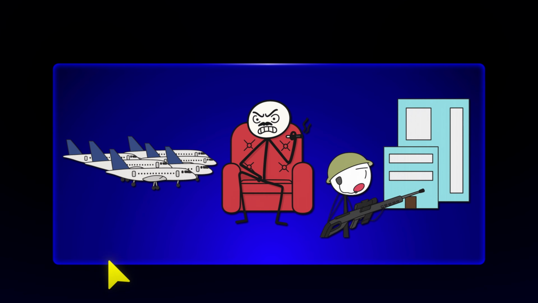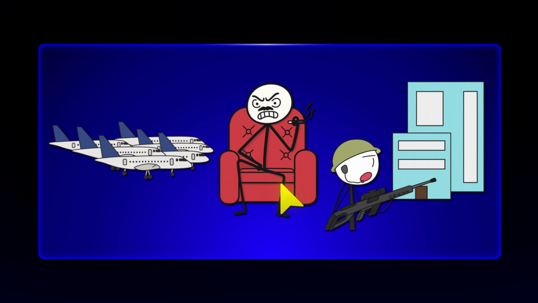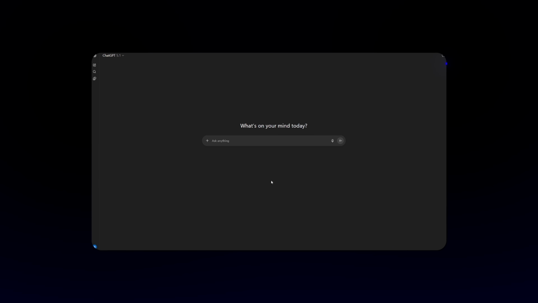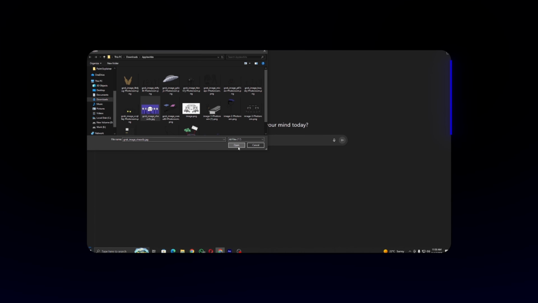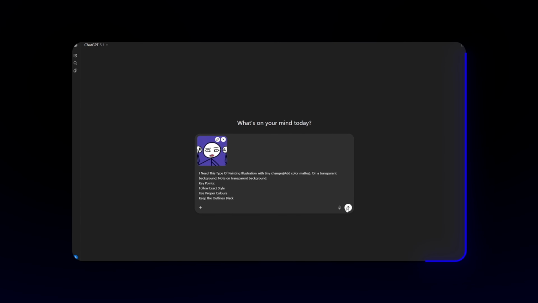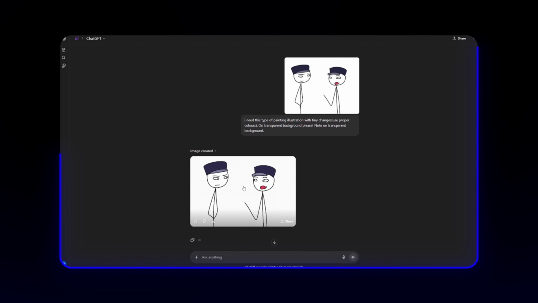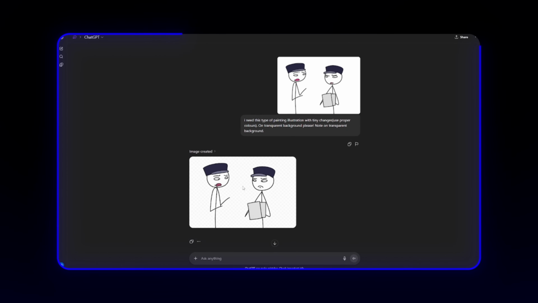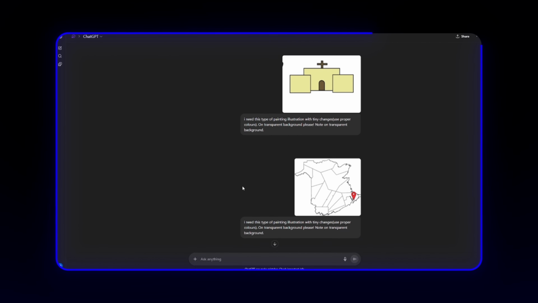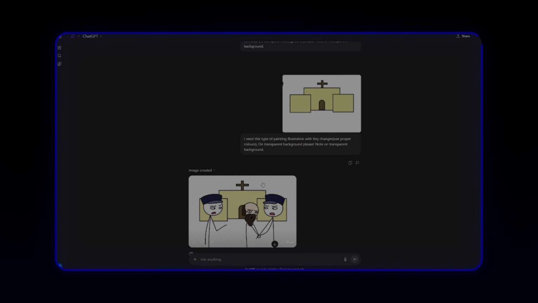Just take screenshots of the assets shown in the video, like the main characters and environments. Then open ChatGPT, upload those images, paste the prompt, and hit generate. It will recreate the visuals in the exact style we need. Looks perfect, right? Now, generate all the images one by one for each scene. Once all the images are ready, we'll move on to creating the thumbnails.